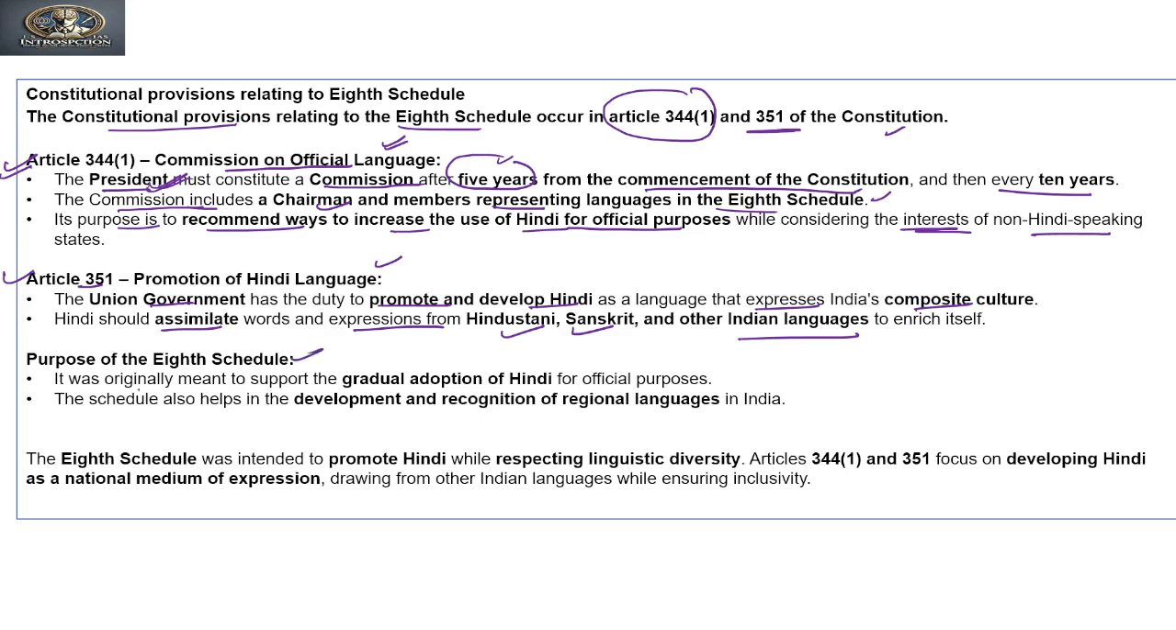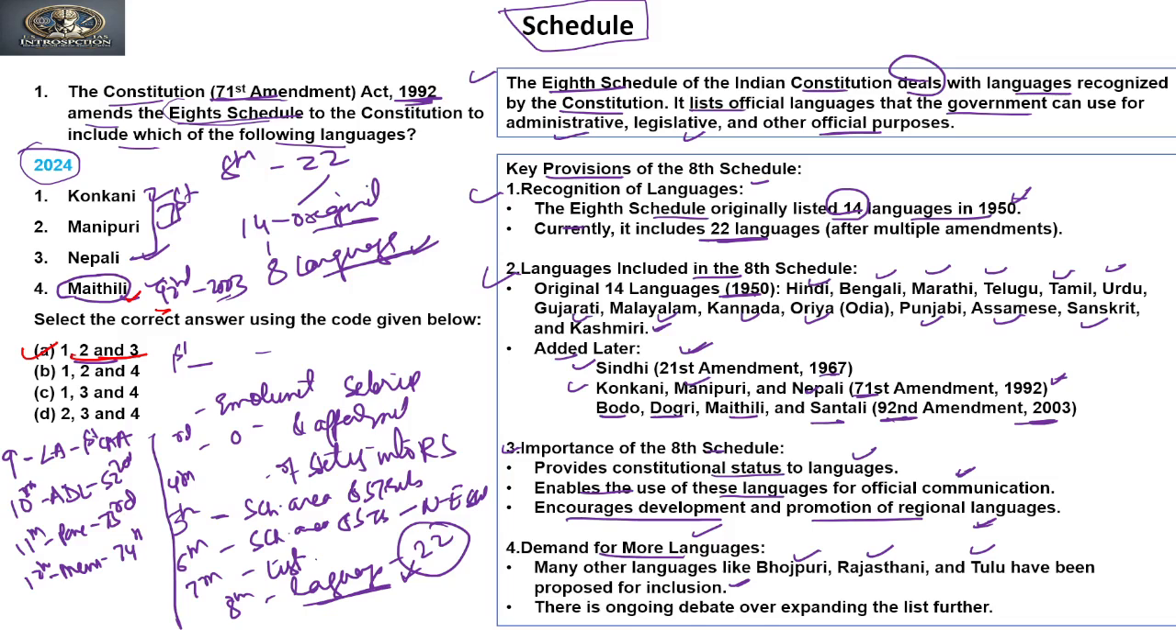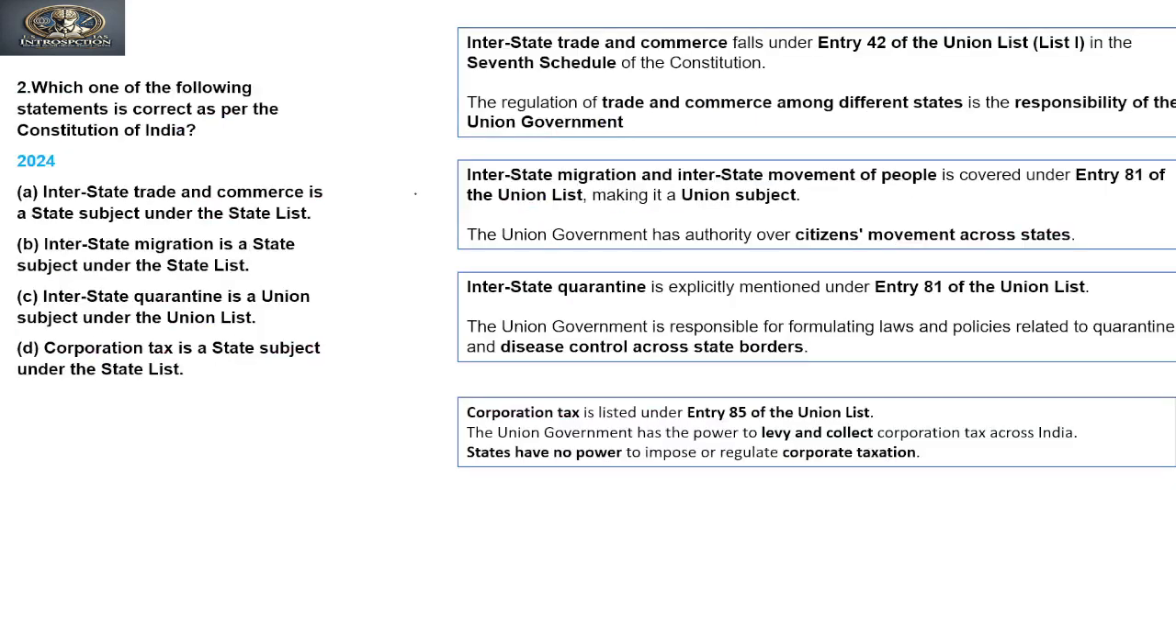Now, the purpose of the 8th schedule: it was originally meant to support the gradual adoption of Hindi for official purposes. The schedule also helps in the development and recognition of regional languages in India. It was intended to promote Hindi while respecting linguistic diversity. Article 344(1) and 351 focus on developing Hindi as a national medium of expression, drawing from other languages while ensuring inclusivity. Clear? So this is a question from the 8th schedule, we have discussed the very first question. Now let's move to the next question.